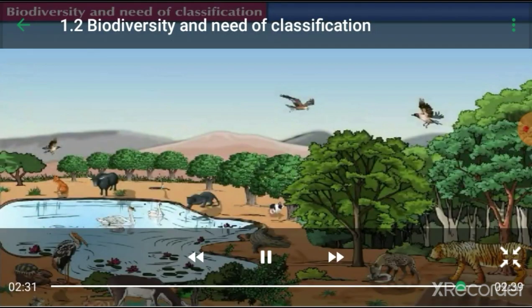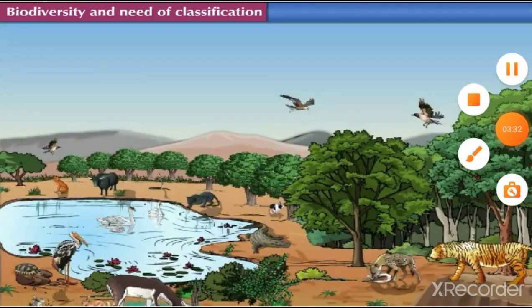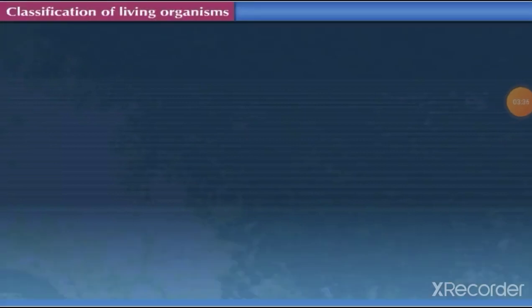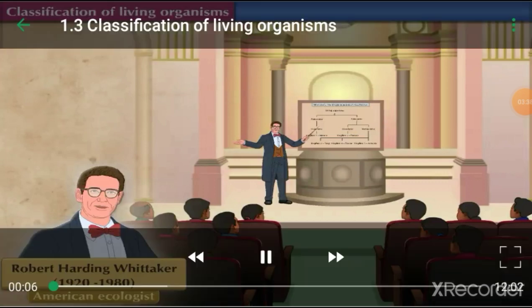Come, let us now move on to study about the system used for classification of living organisms. Classification of living organisms. Robert Harding Whittaker was an American ecologist.